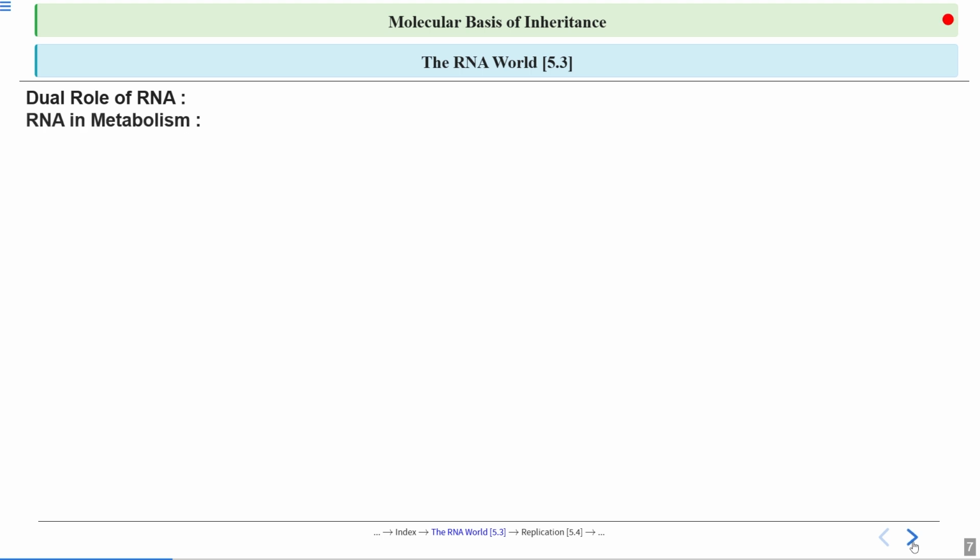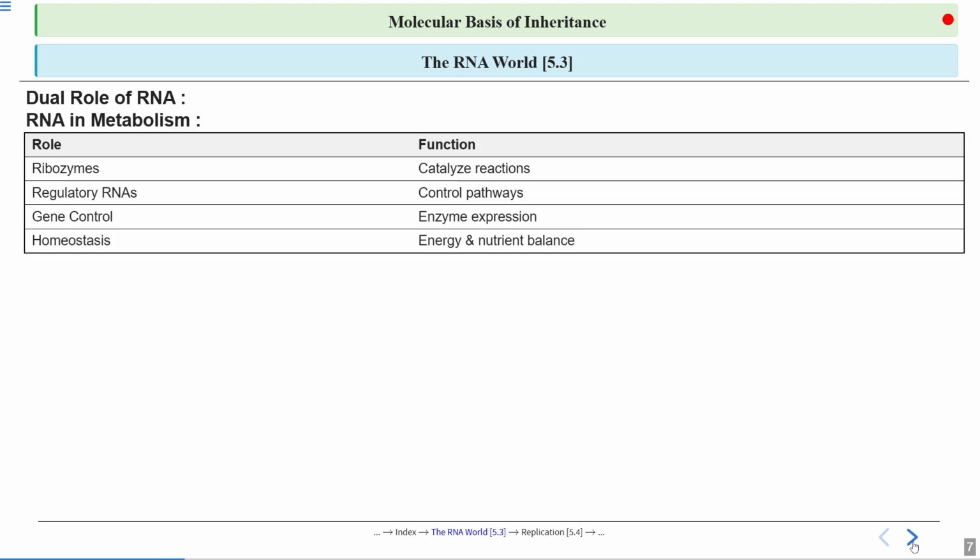If you talk about RNA in metabolism, we know that RNA as a ribozyme helps in catalyzing reactions. RNA as regulatory RNAs controls many pathways. When it comes to gene control, it helps in enzyme expression. And for homeostasis, its function is energy and nutrient balance.